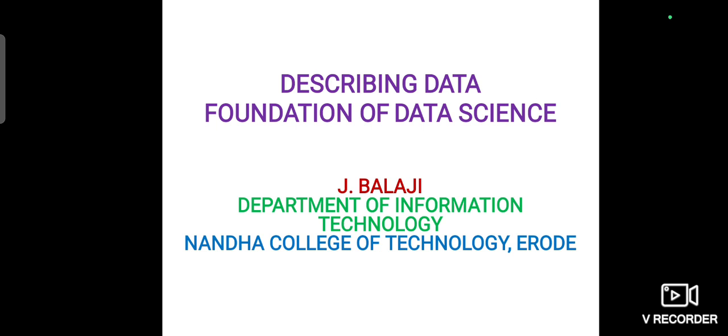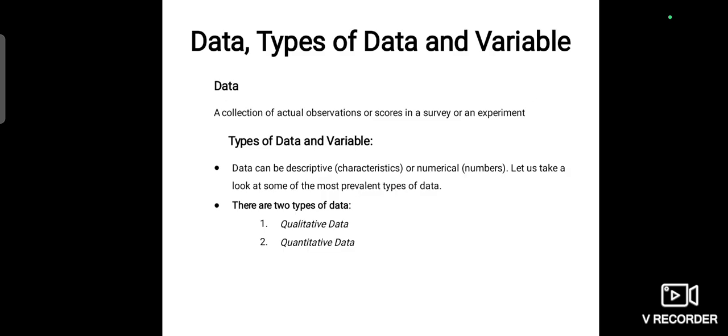Today we are going to discuss the topic describing data in foundation of data science: data, types of data and variables. So data is a collection of information, a collection of actual observations or scores in a survey or an experiment. What are the types of data and variables?